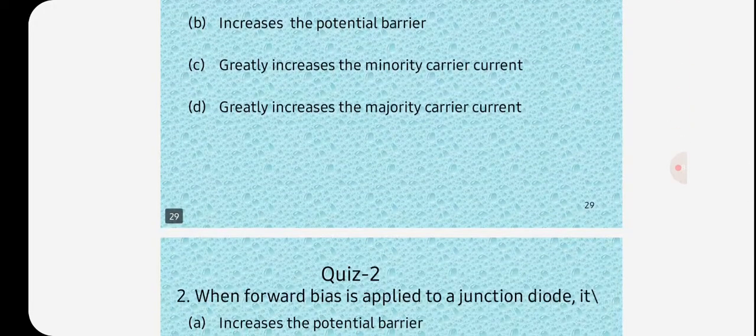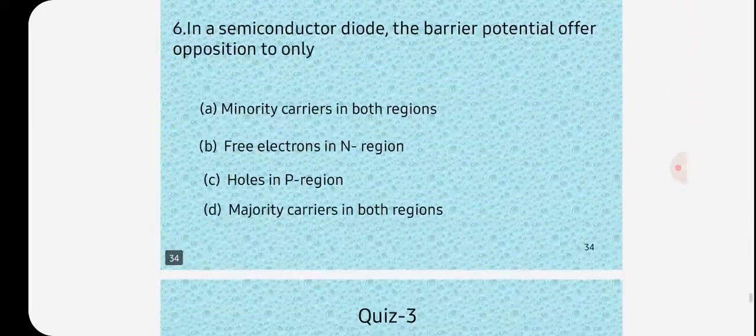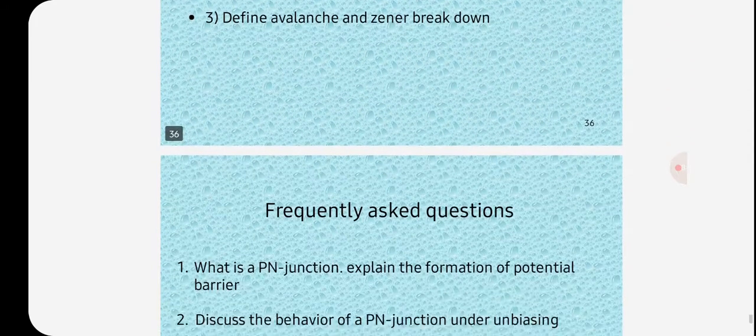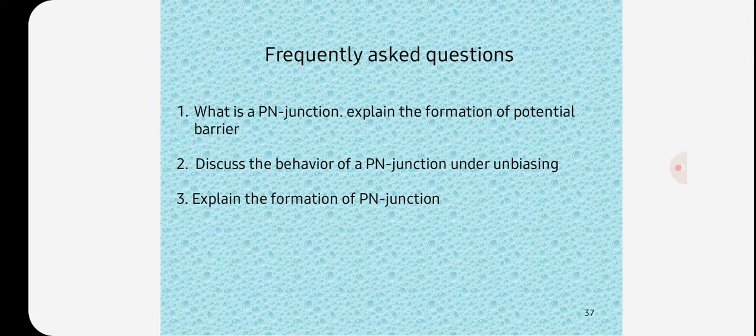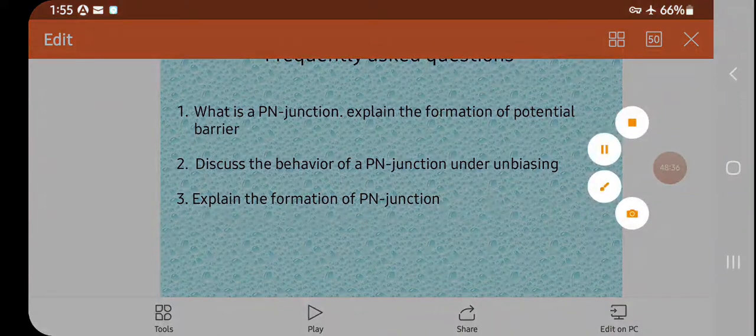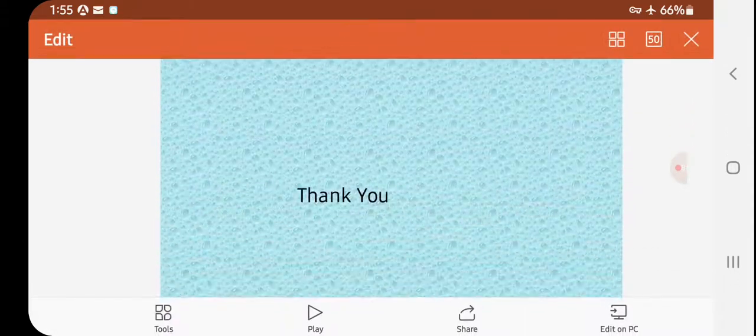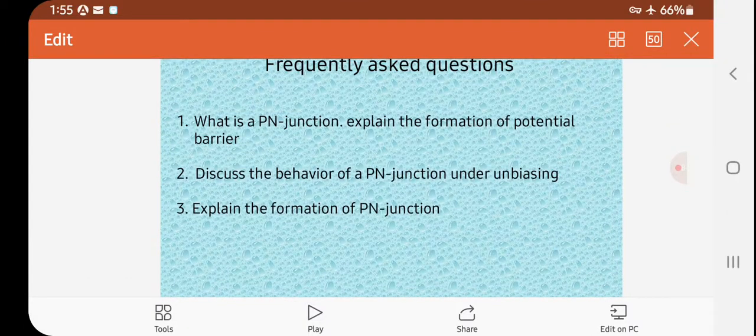There are a few quiz questions, and also frequently asked questions: discuss the behavior of PN junction under forward biasing, explain the working of PN junction diode under reverse biasing, define avalanche and Zener breakdown, what is a PN junction, explain the formation of potential barrier, discuss the behavior of a PN junction under unbiasing, and explain the formation of PN junction diode.